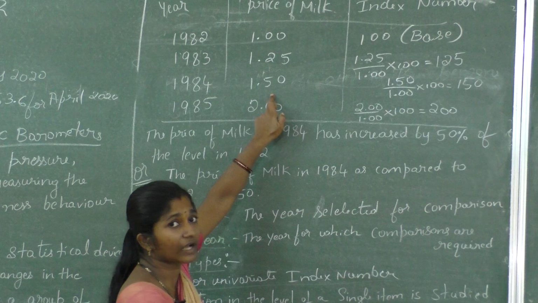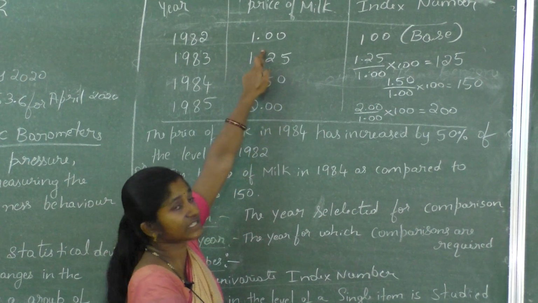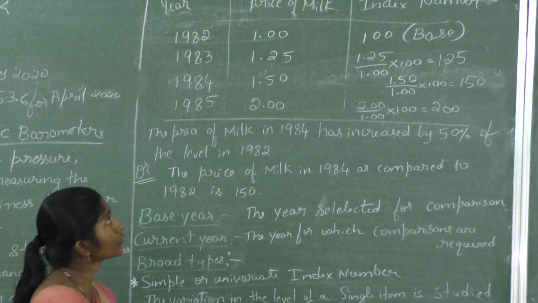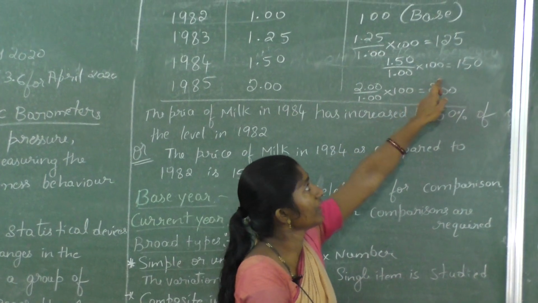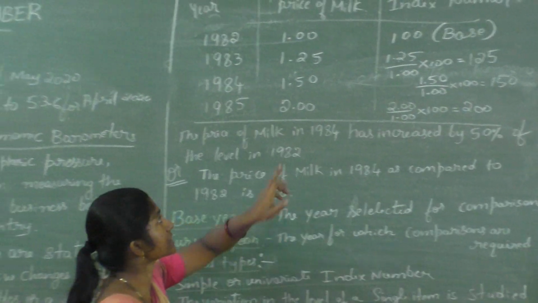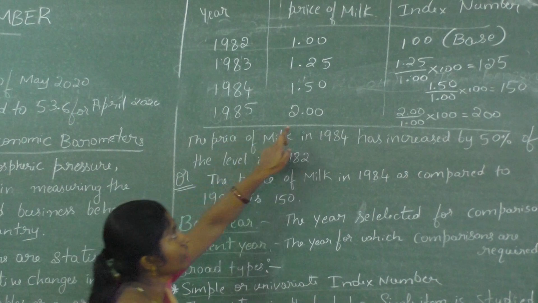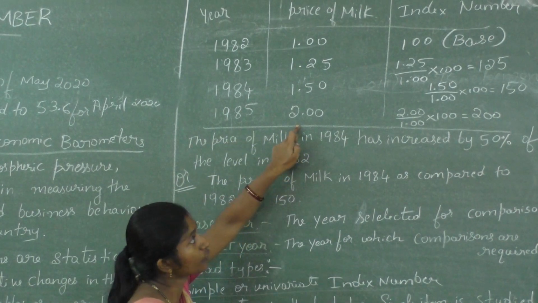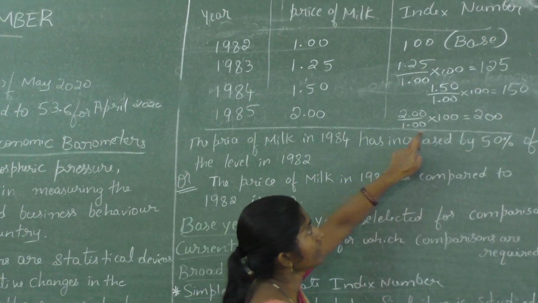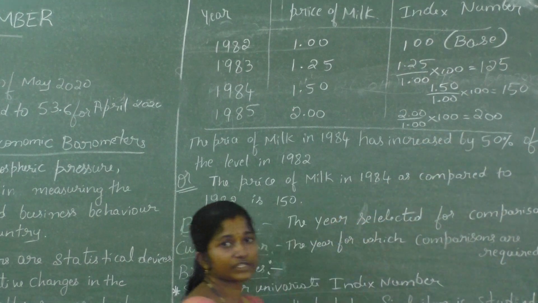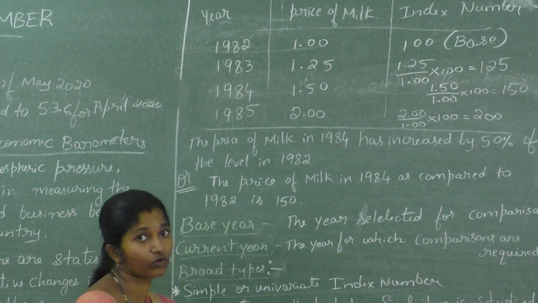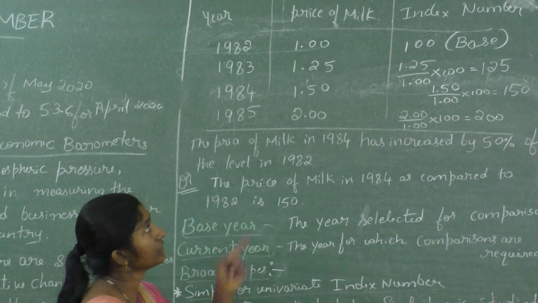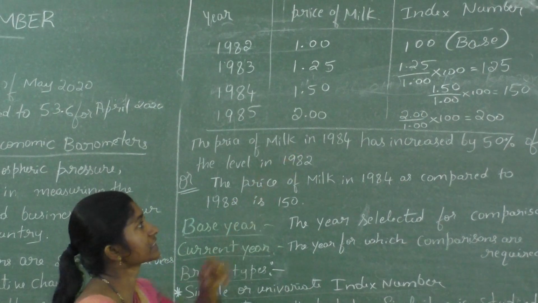And I have taken the next year, 1984, that is 1.50. 1.50 is the current year price and the base year price is again 1982, that is 1, into 100. We got the answer 150. The 1985 price of milk is 2. Here 2 divided by 1 into 100, our answer is 200. In this way we measure, that means calculate, the index number.